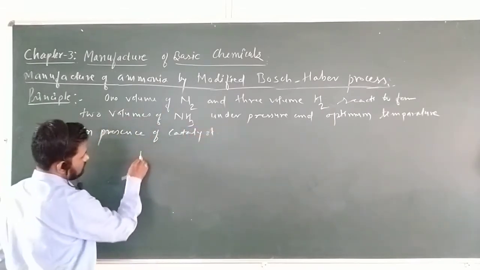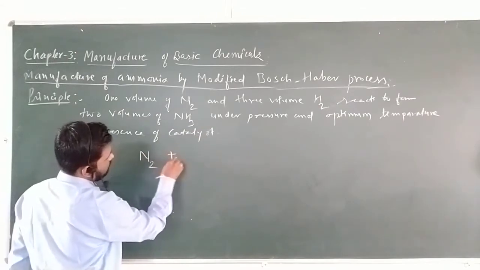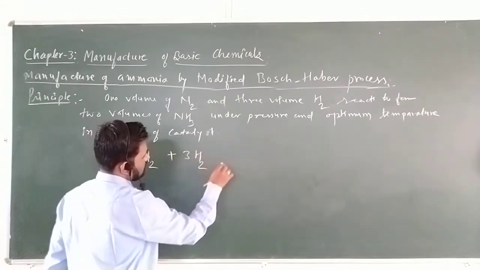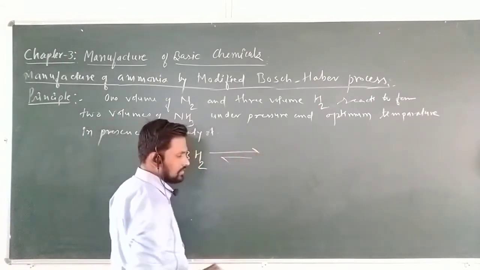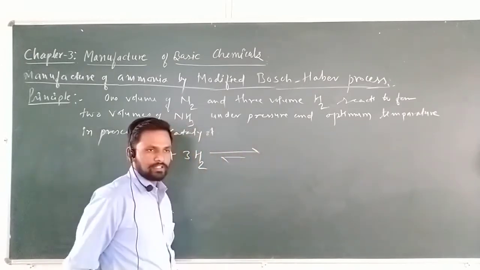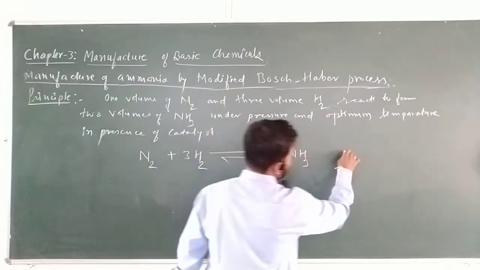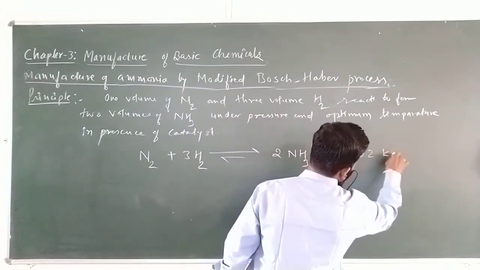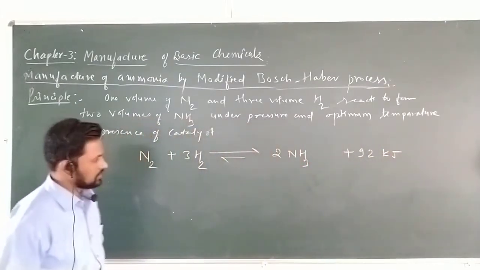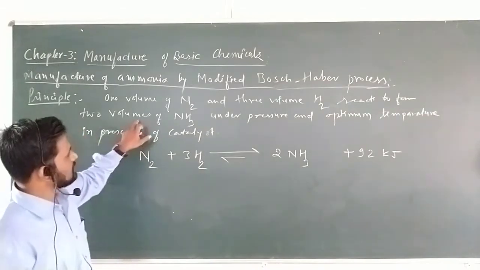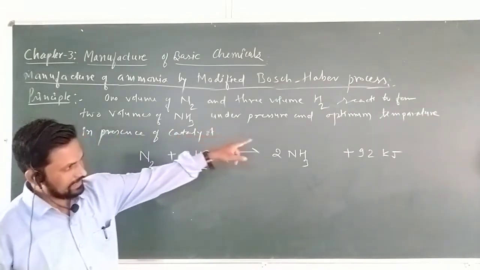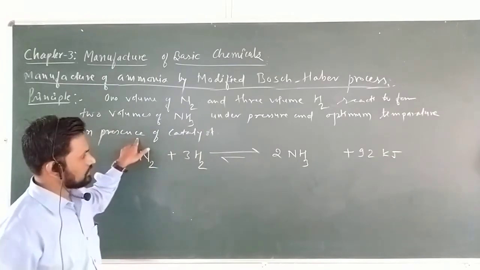Same reaction, nitrogen 1 volume, hydrogen 3 volumes. This is a reversible reaction. 2 molecules of NH3 plus 92 kilojoules of heat is evolved. Here in the principle, pressure and optimum temperature in presence of catalyst are used.